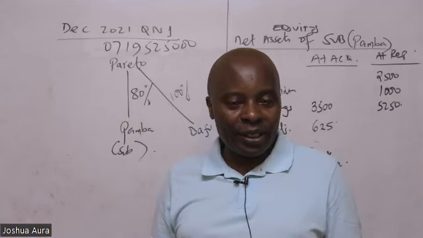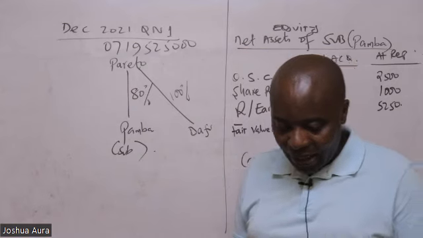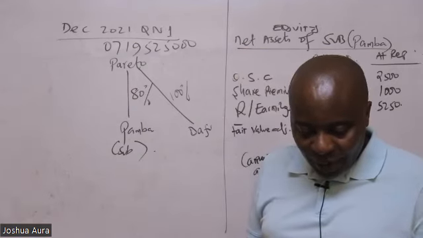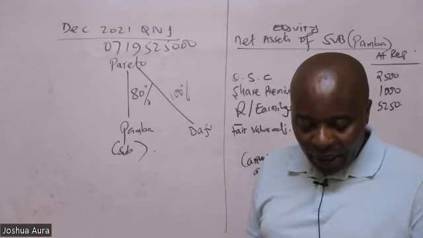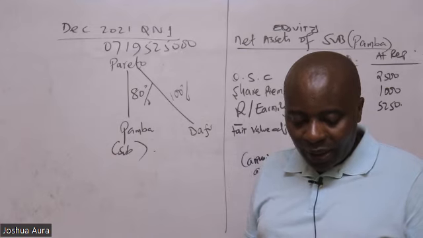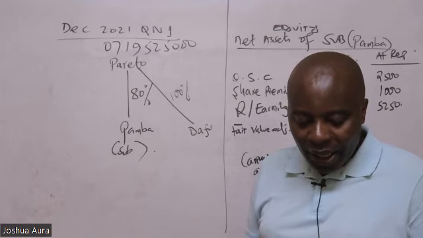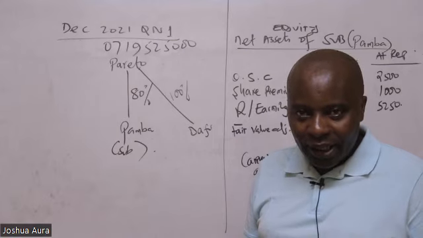Valuing upwards. So like in this question, what have they told us? I would want us to really understand here. At acquisition of Pamba Limited, the only adjustment required to the identifiable net assets of Pamba Limited was for land, which had a carrying amount of shilling 625 million less than its fair value.